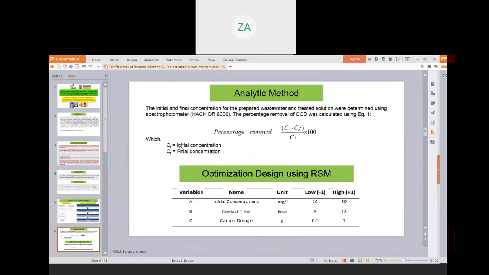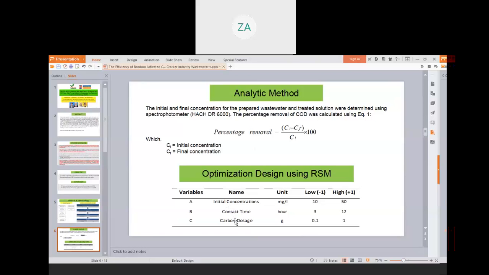The results were calculated in terms of percentage removal, and this is the equation to calculate the removal. The percentage removal equals the initial concentration minus the final concentration in terms of ppm, divided by the initial concentration, times 100. For the experimental design, which was performed based on the RSM method, three parameters named initial concentration, contact time, and carbon dosage were coded as A, B, and C, and the maximum and minimum values for the parameters